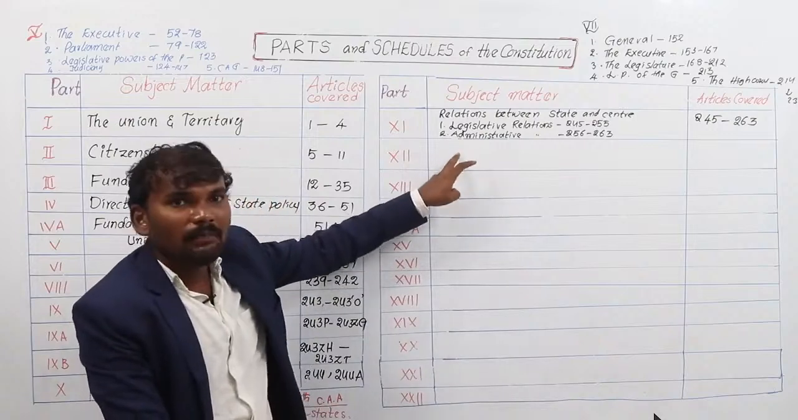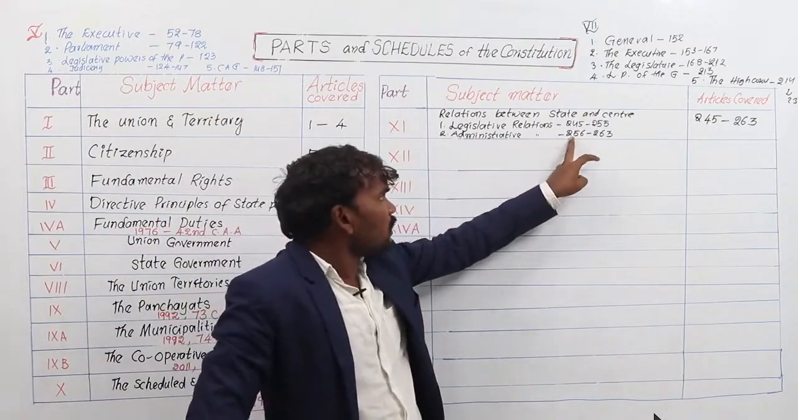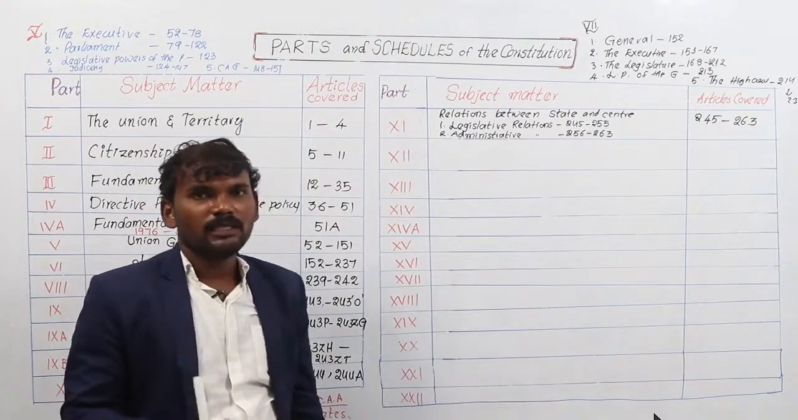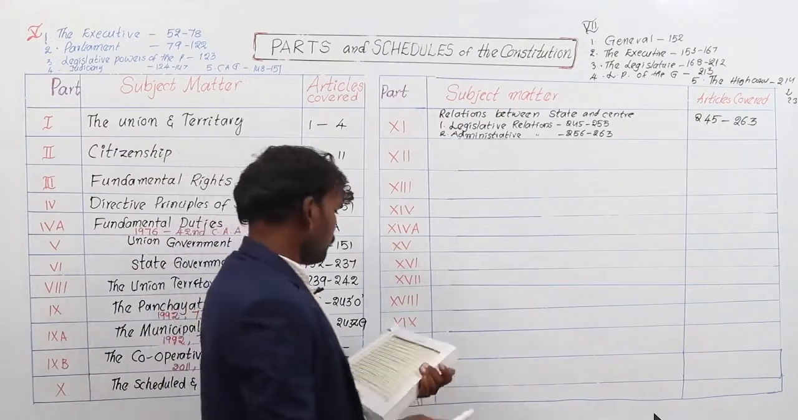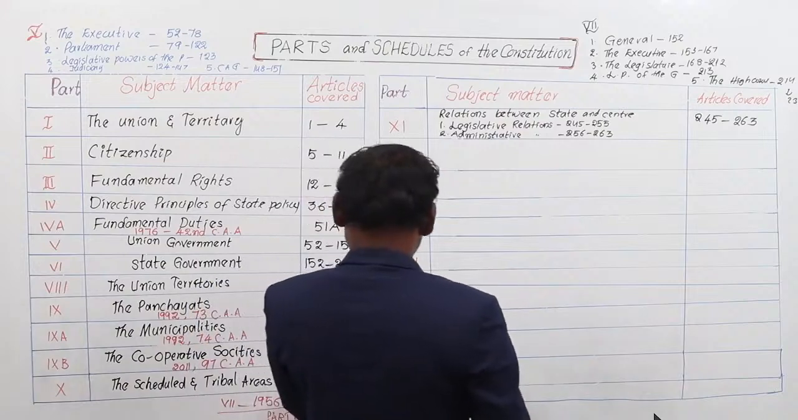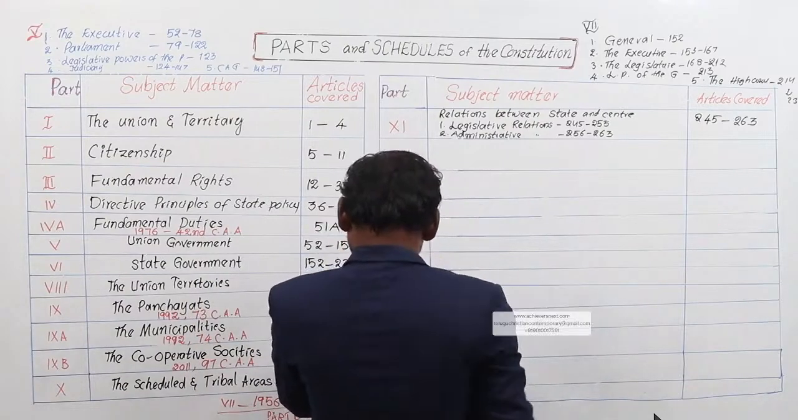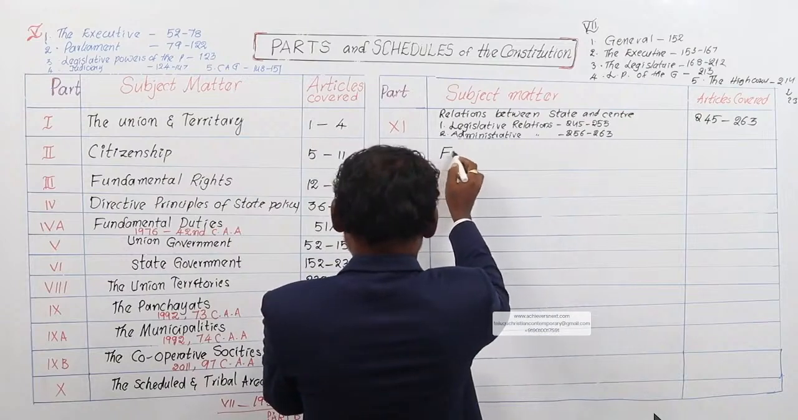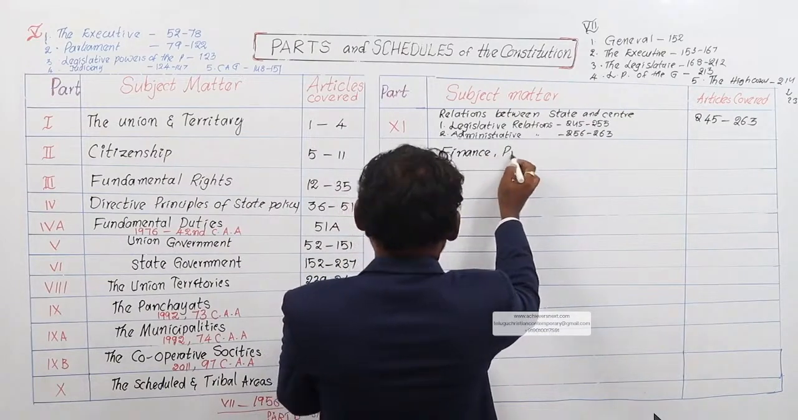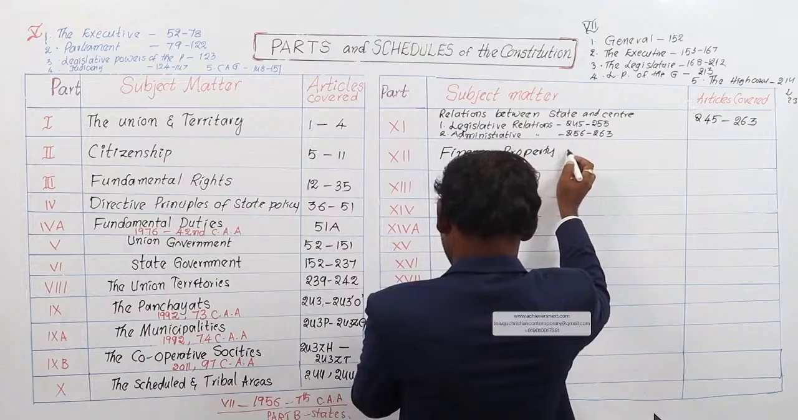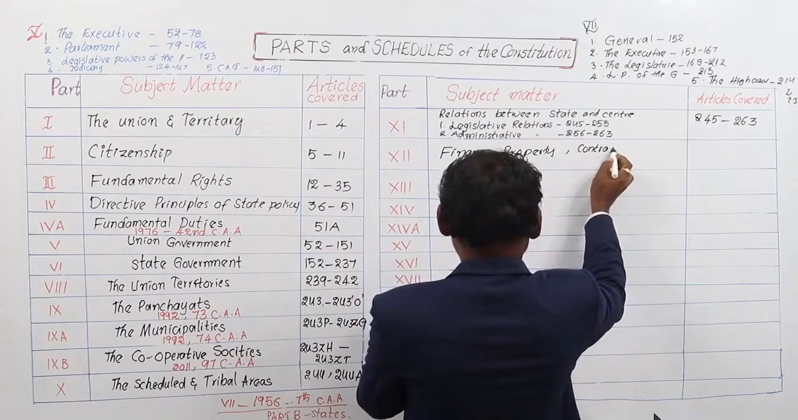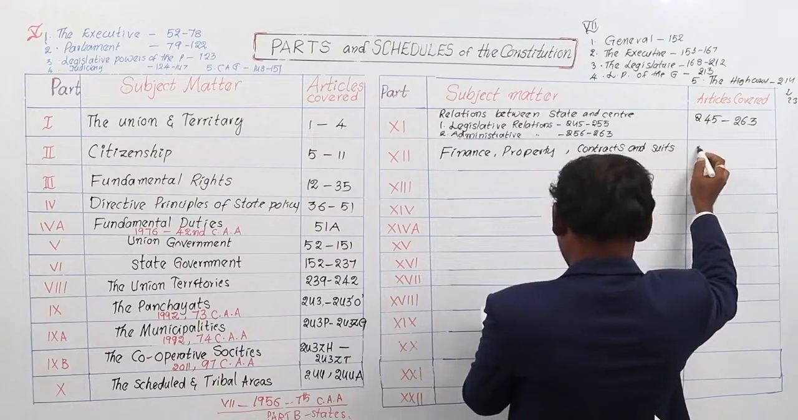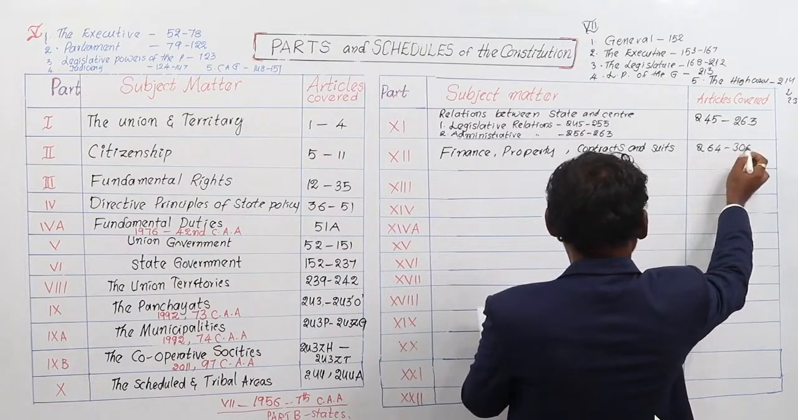And the second chapter is administrative relations between state and center, articles covered from 256 to 263. And part number 12 also deals with the relations between state and center, financial relations. So part number 12, relations between union government and state government. Here, part number 12: finance, property, contracts and suits. Articles cover 264 to 300A.